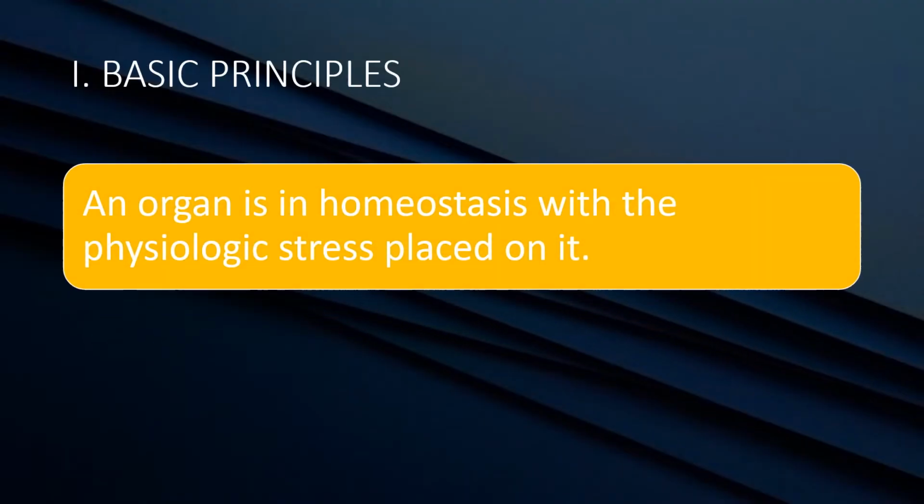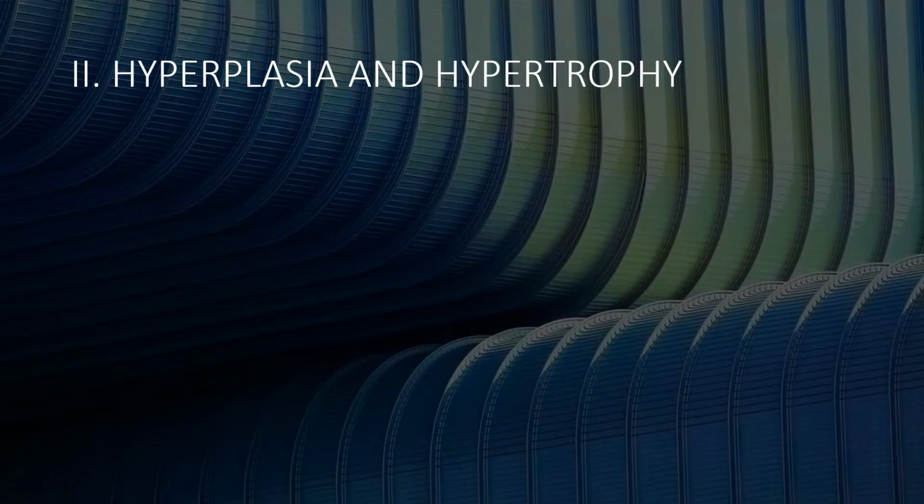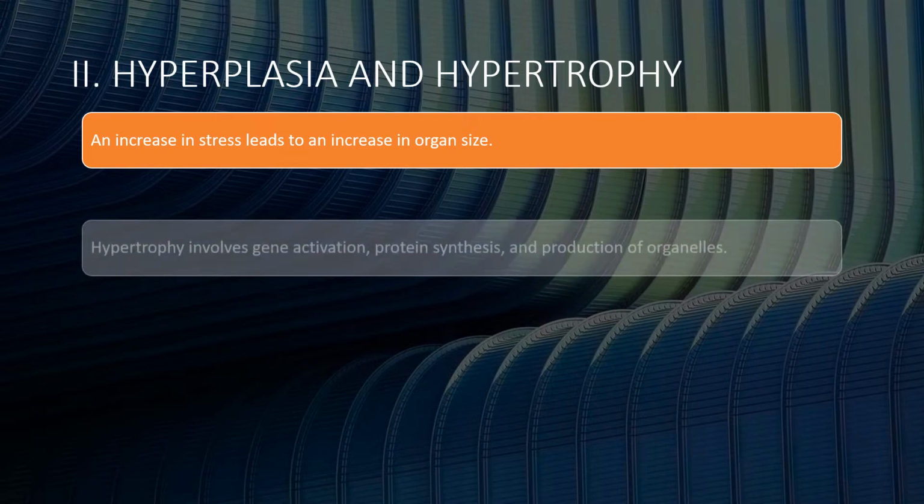An organ is in homeostasis within the physiological stress placed on it. An increase, decrease or change in stress on the organ can result in growth adaptation. Hyperplasia and hypertrophy: an increase in stress leads to an increase in organ size.